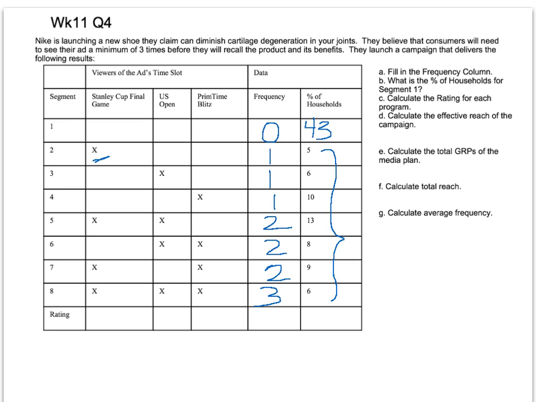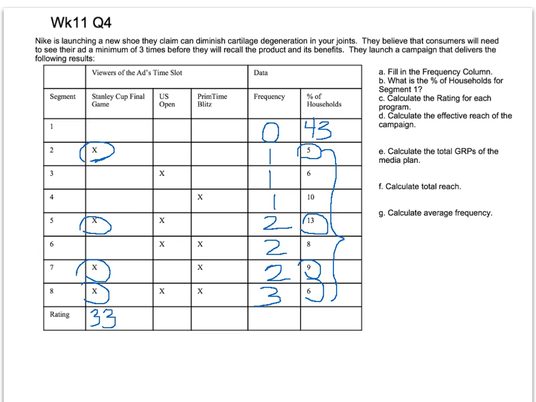The rating for each program is calculated by adding the reach associated with each box that has an X. So in this case, we have an X for Stanley Cup Final, and that was 5% of households. An X here, that was 13%, an X here, 9, an X here, 6. So we're calculating the reach for the Stanley Cup Final is 5 plus 13 plus 9 plus 6 to a tally of 33. So our rating is 33, meaning we've reached 33% of all households during the Stanley Cup Final.